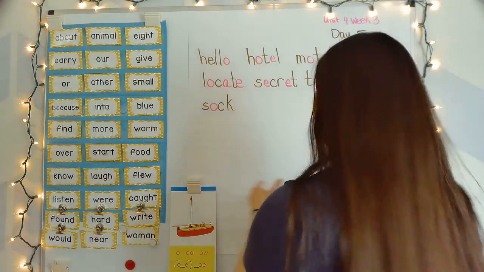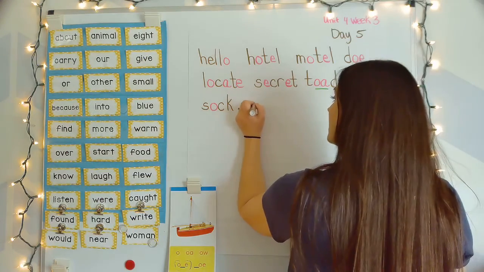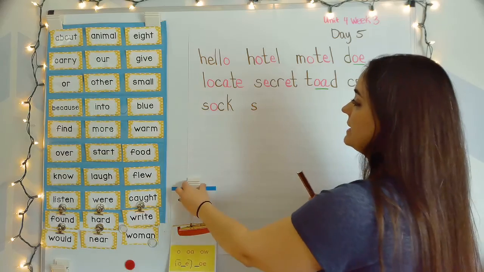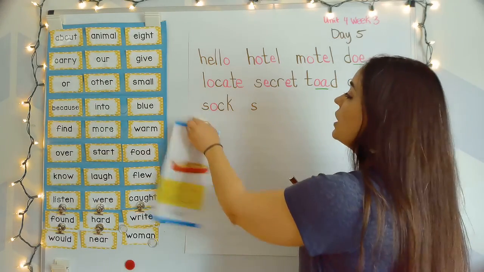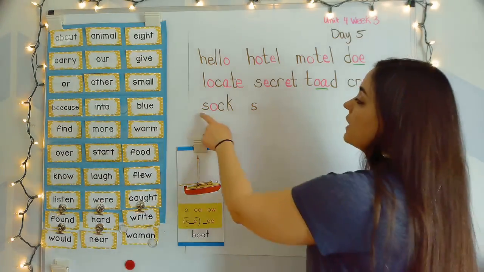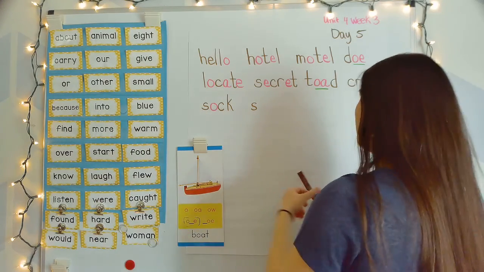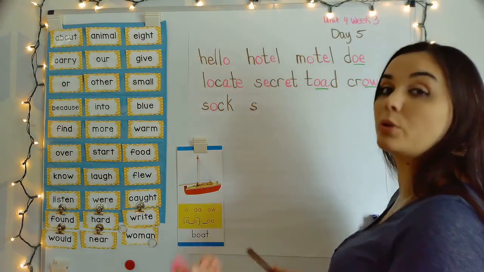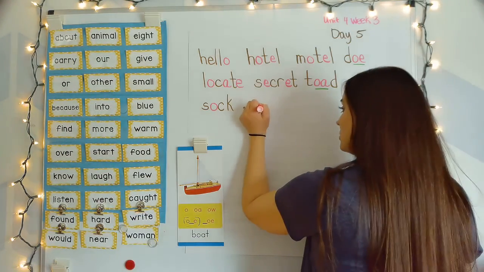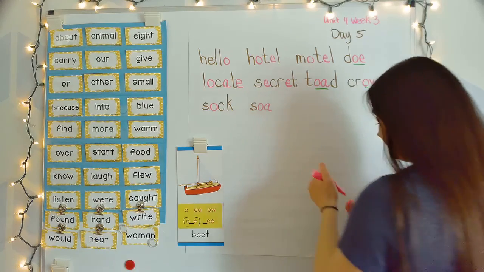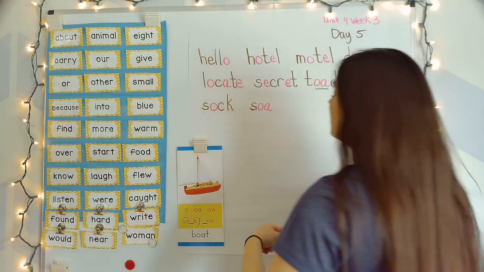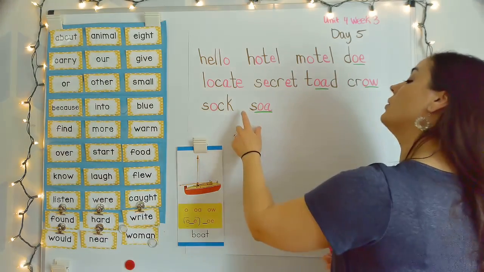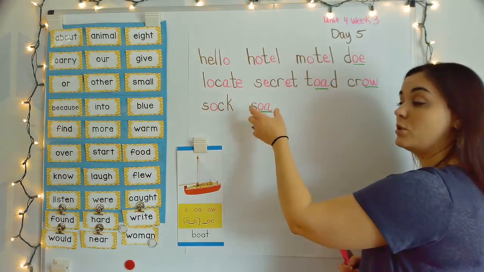S-O-K. Soak. So if you were to sound this out with O by itself saying that long sound, you would hear the word soak. But the word soak, like if you're going to soak your dishes or soak your clothes, is actually with an O-A. They are a vowel team working together to say the long O sound. So we're taking sock and turning it into soak.